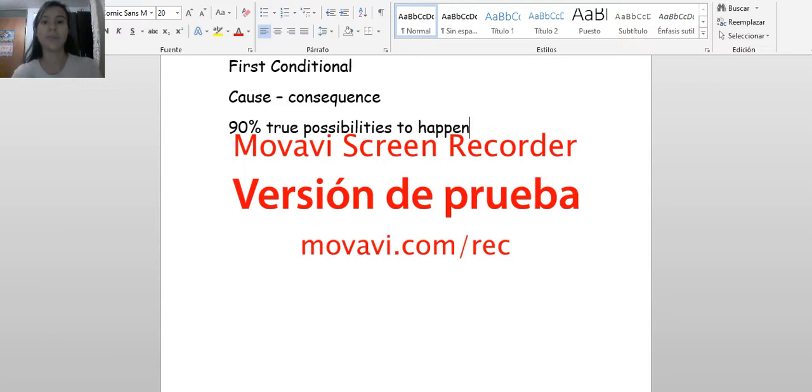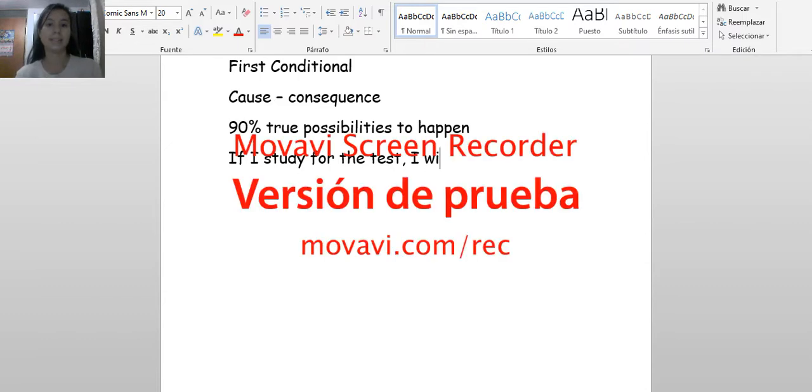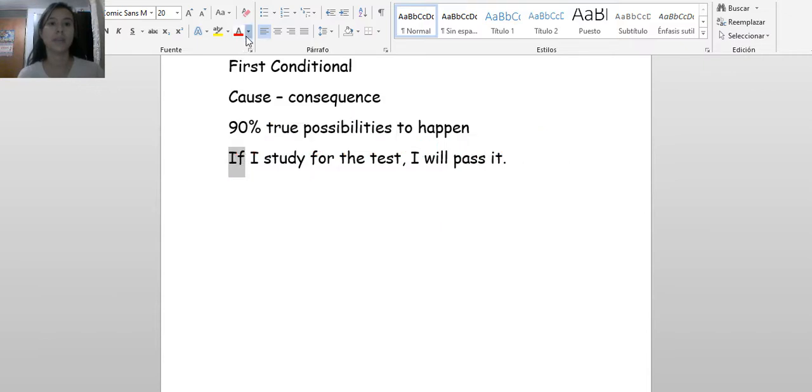For example, if we talk about you as a student, if I study for the test, I will pass it. Okay, so if you check, we have the structure. If, that is the conditional. We can do it with the red. And that is the cause.